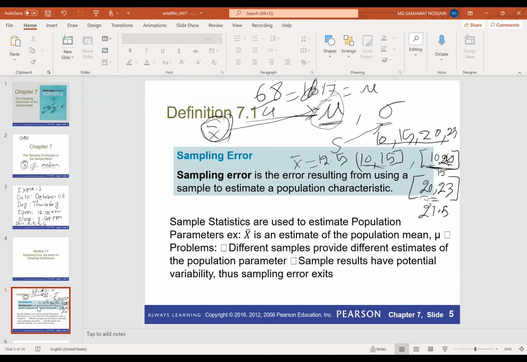Okay, so here the sample statistics are used to estimate population parameters. For example, X bar is an estimate of the population mean mu. The problem is that different samples provide different estimates of the population parameter. That's what we discussed. And sample results have potential variability, thus sampling error exists.